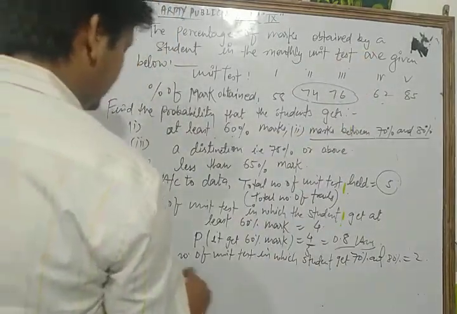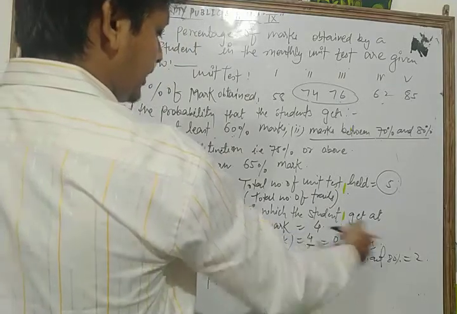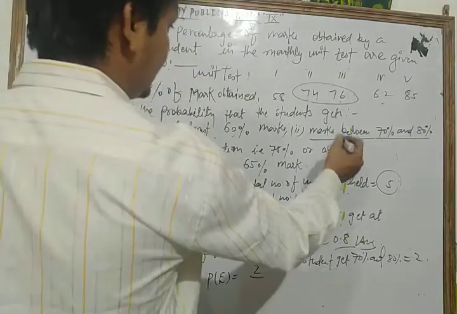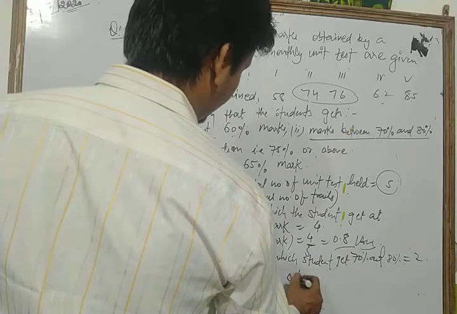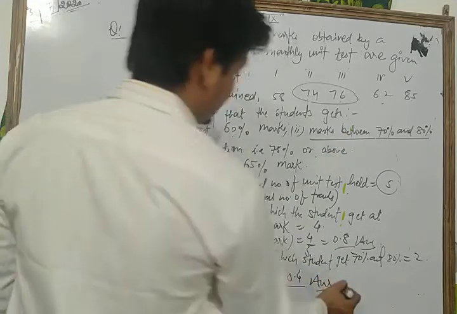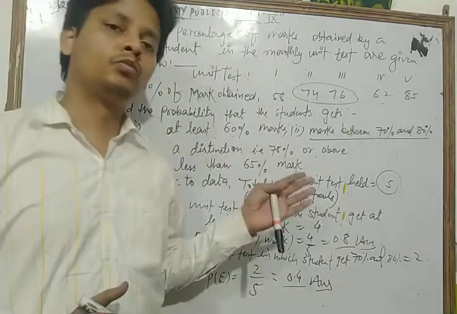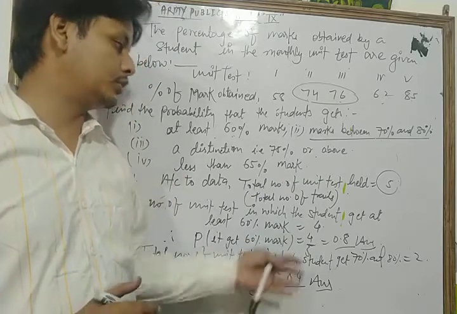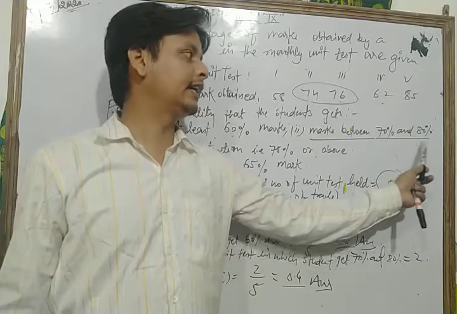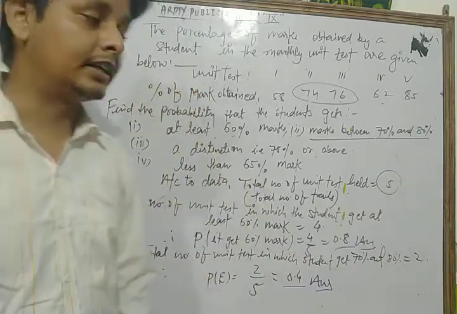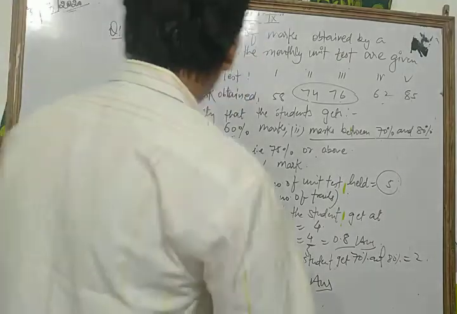So the probability of that event is equal to the number of trials in which the event happened, that is 2, upon the total number of trials, 5. So it is 0.4. This is another answer. So in this way, dear student, we find the probability that the student gets marks between 70% and 80%. Similarly, dear student, we can solve the third and fourth points.